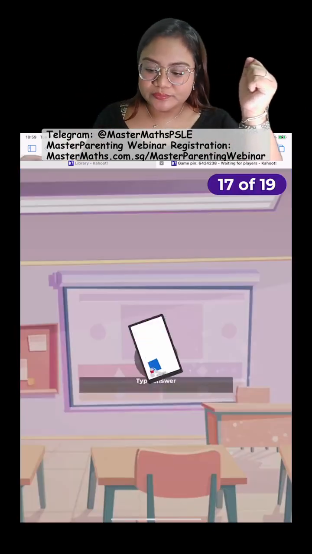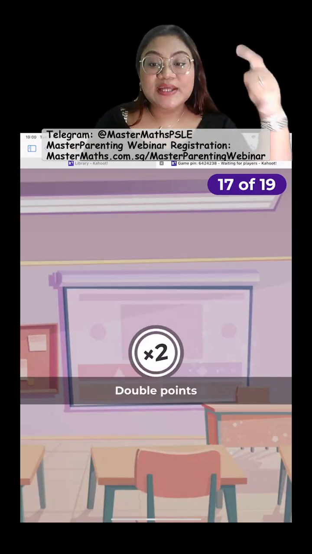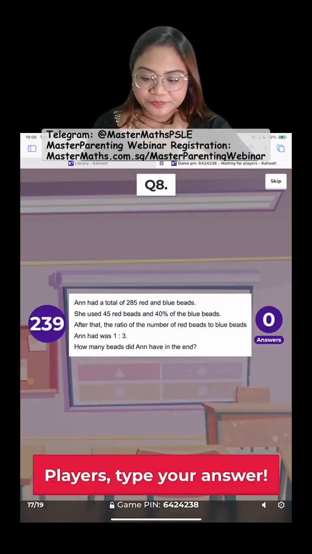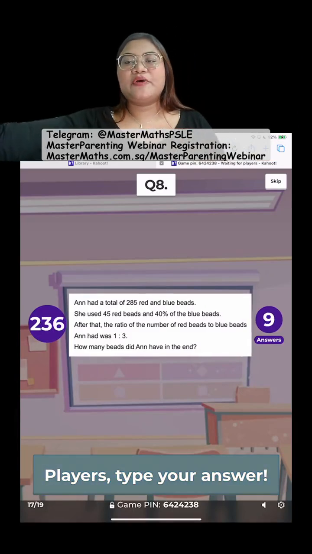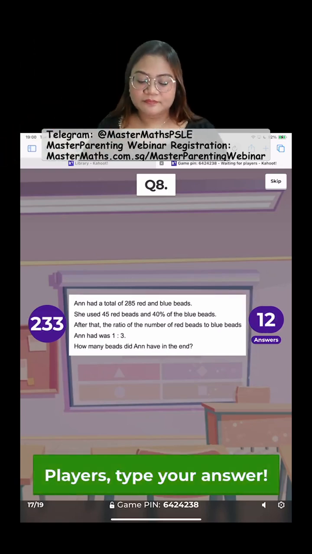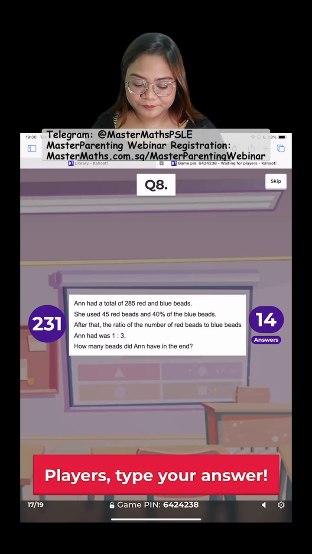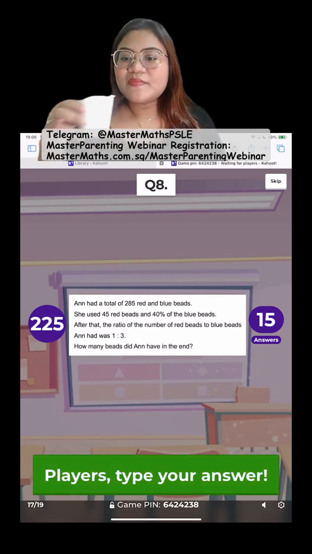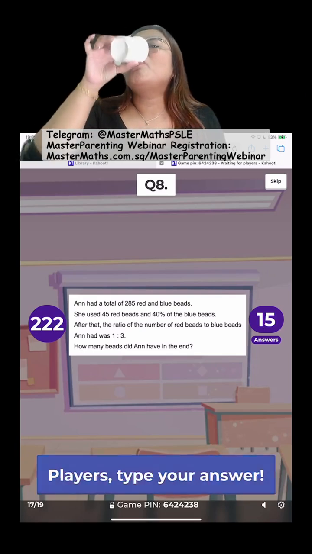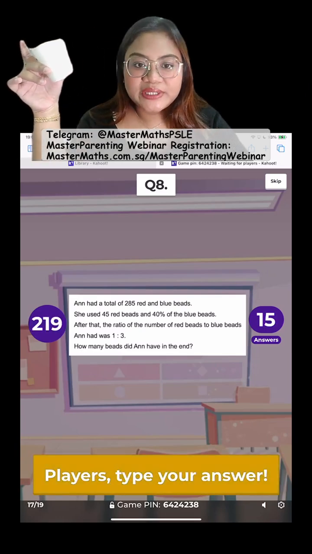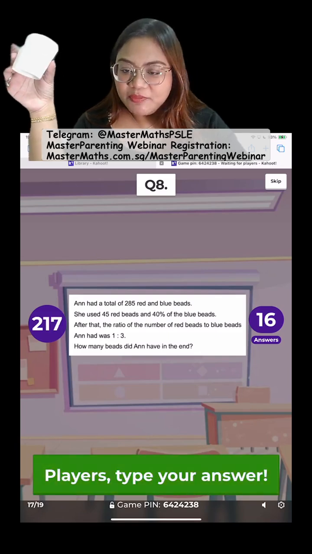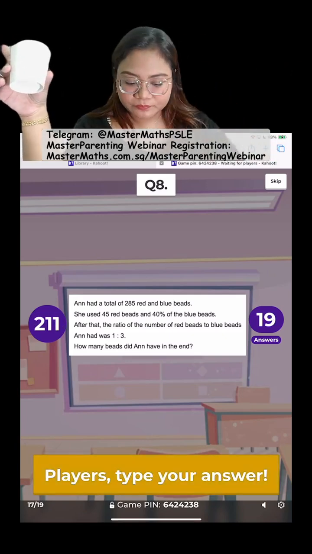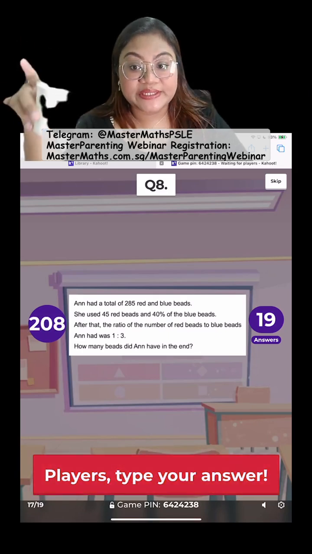Let's go. Double points again, same question. You have 4 minutes here. Some of you are able to solve this. This one is not as tough as the previous one. You find the number of bits. How many bits means I want a number.